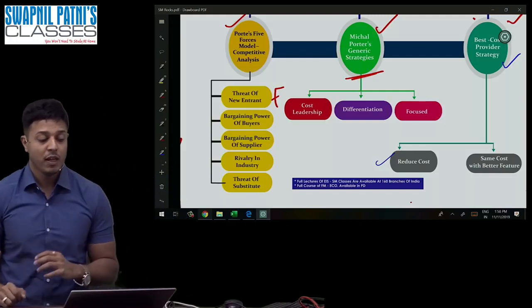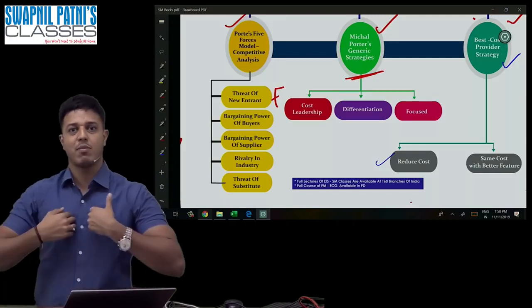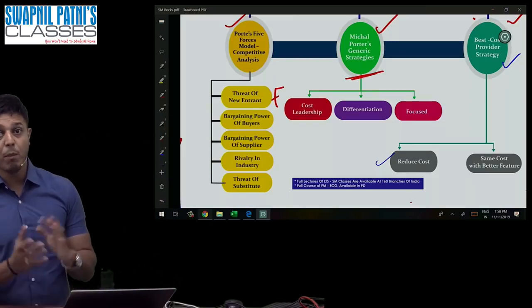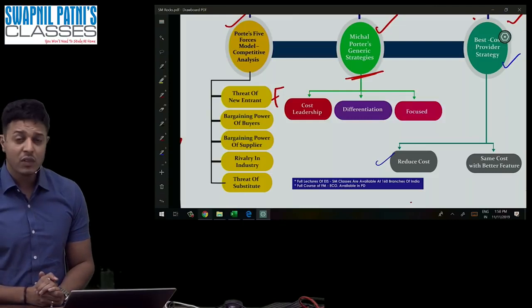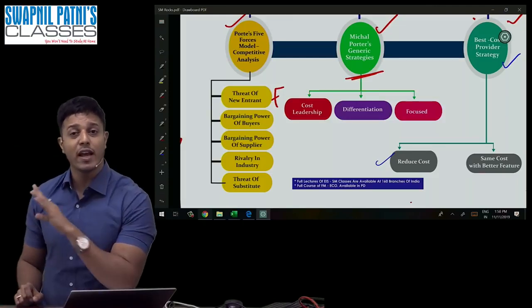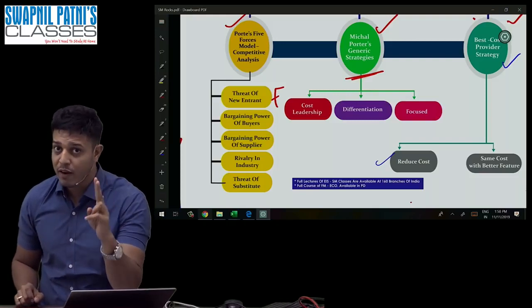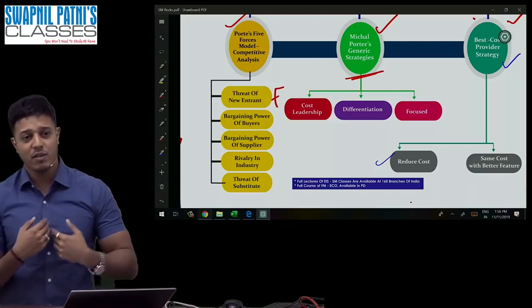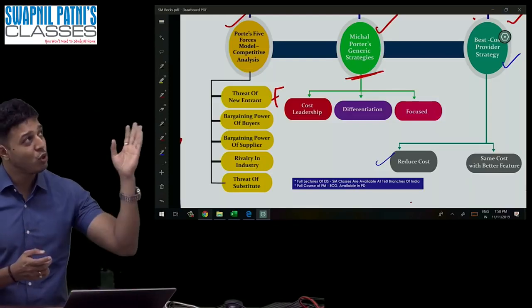Okay, what is point number 3? Bargaining power of the supplier. Suppose SPC is going to start an airline business. There are only 2 suppliers of airplanes. Number 1, Boeing. Number 2, Airbus. These are the 2 companies making airplanes all across the world. There are 2 manufacturers of airplanes. That's it. Now tell me, guys, if I'm running SPC airline, there are only 2 suppliers.